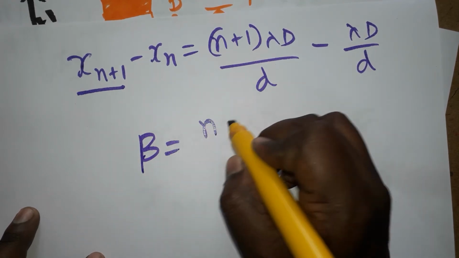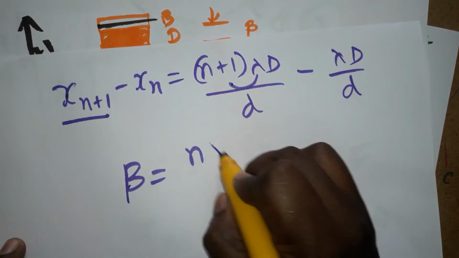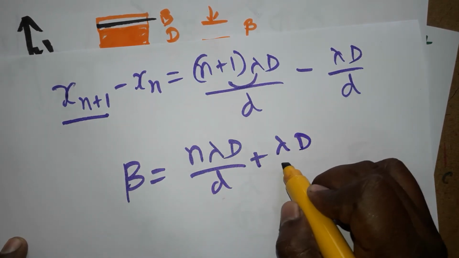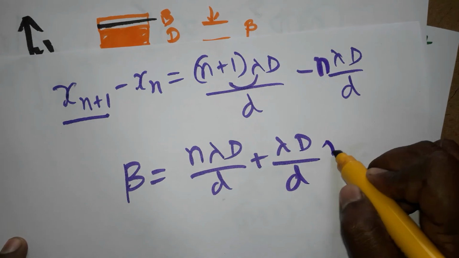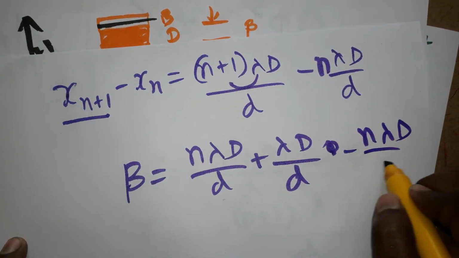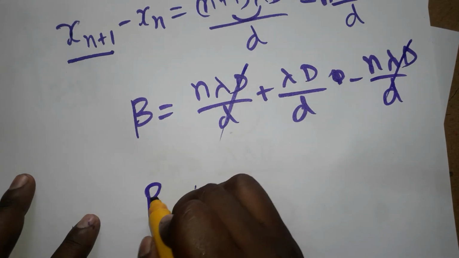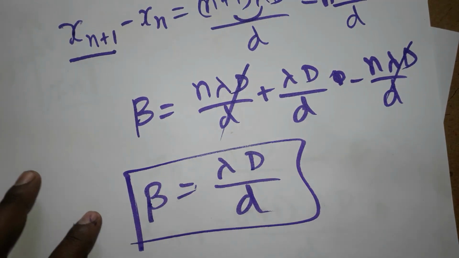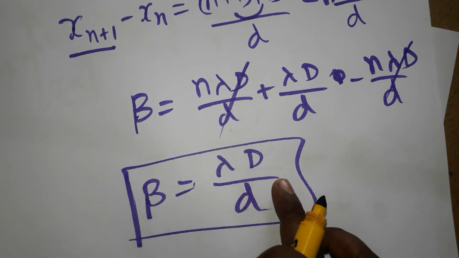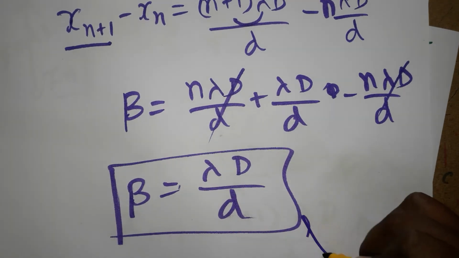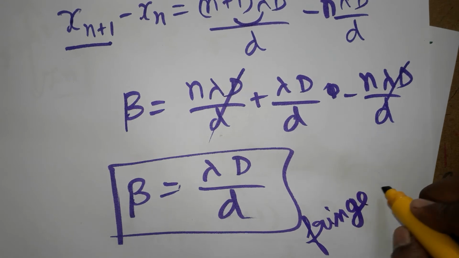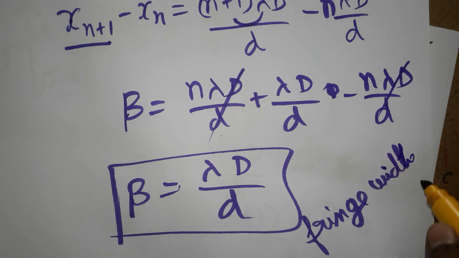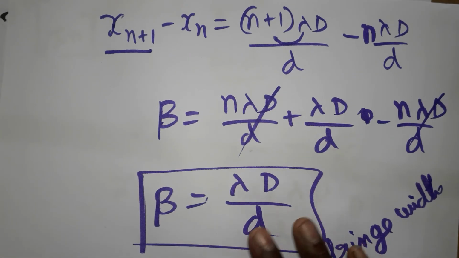Beta is equal to n lambda capital D divided by small d plus lambda capital D divided by small d, minus n lambda capital D divided by small d. This gets cancelled. So fringe width is going to be lambda capital D divided by small d. The thickness of bright or dark will be lambda capital D divided by small d. It is called fringe width, the thickness of fringes.